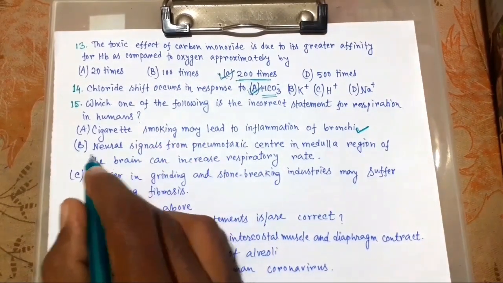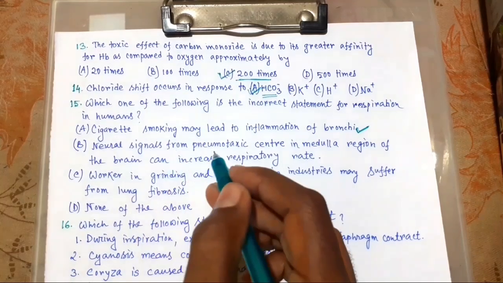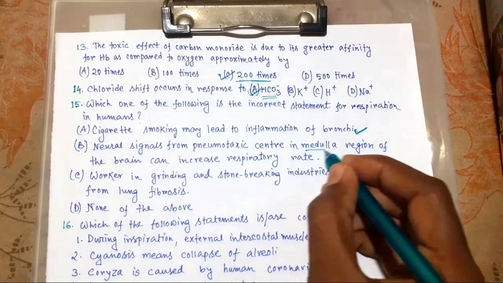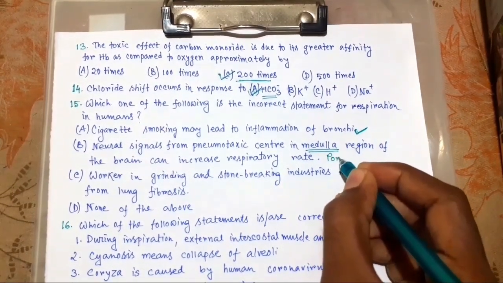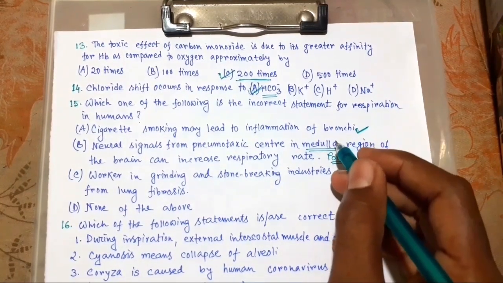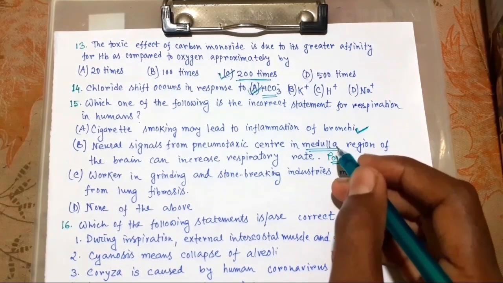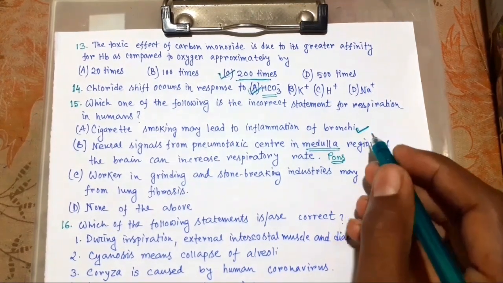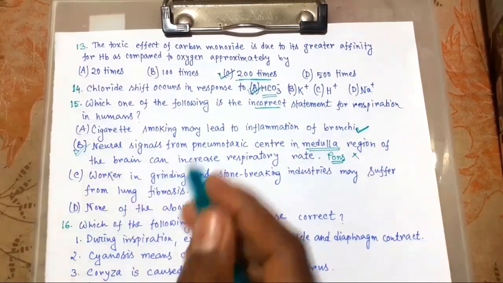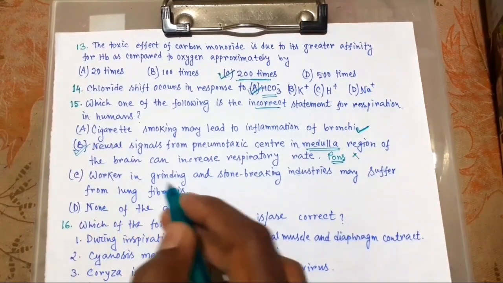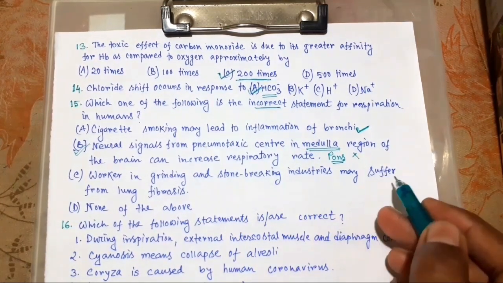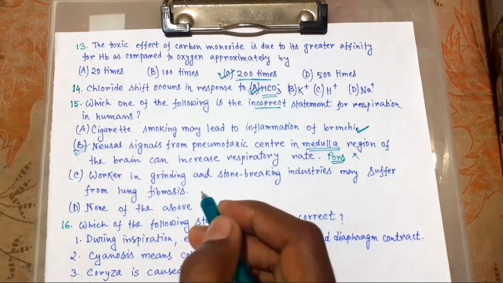Now B. Neural signals from pneumotaxic center in medulla. This is wrong. It is in the pons region, not in the medulla region, because you know that in medulla there is the respiratory rhythm center. So this is incorrect, B. C. Workers in grinding and stone breaking industries may suffer from lung fibrosis.